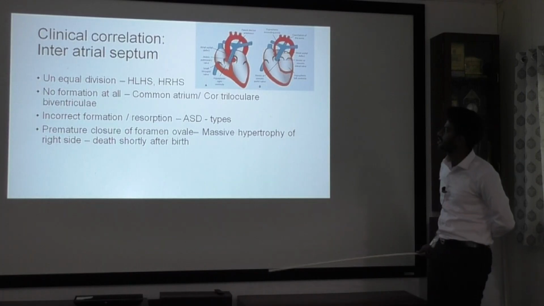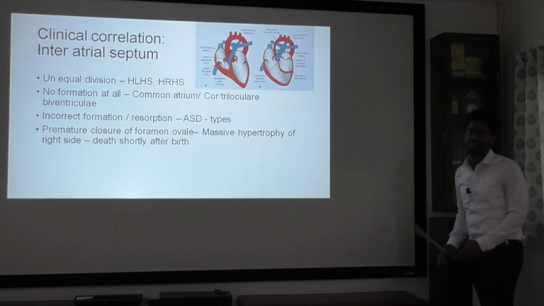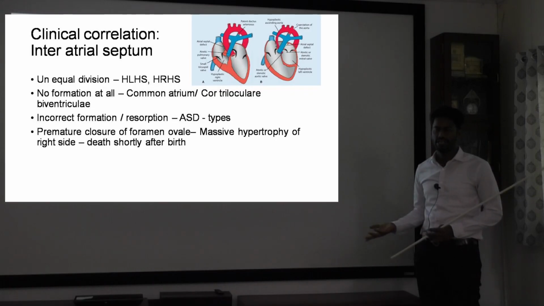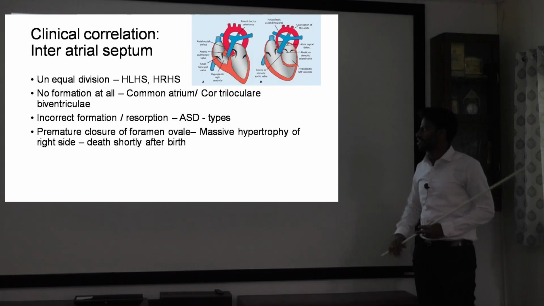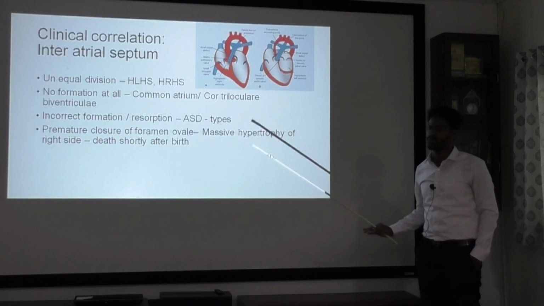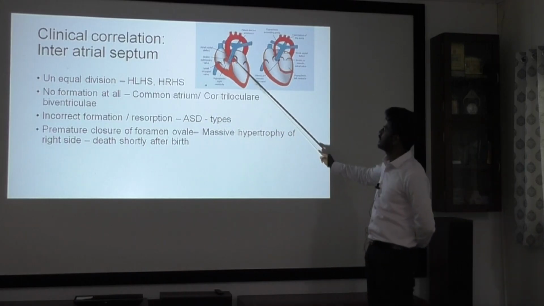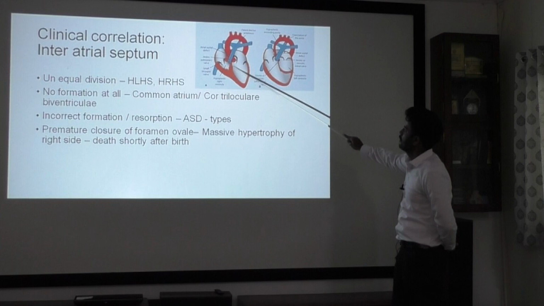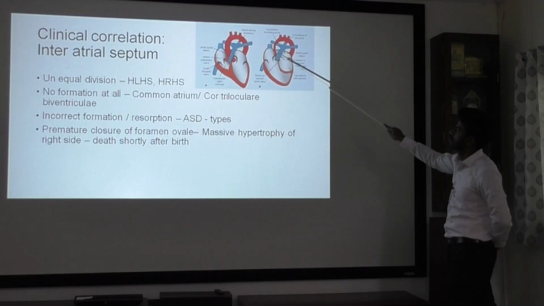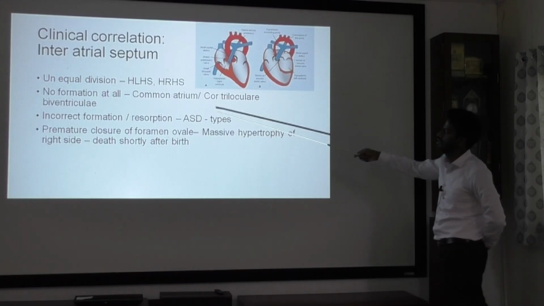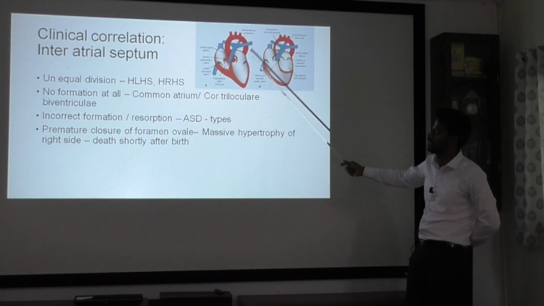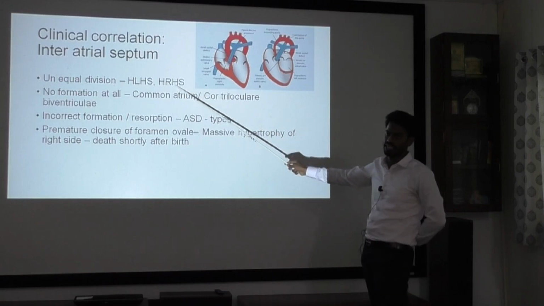So, clinical correlation. Your septum can be divided unequally, or sometimes the septum will not be formed at all, or incorrect formation or resorption can happen, or sometimes the septum can be closed prematurely. So we will see what happens. If it is unequally divided, hypoplastic left heart syndrome can happen because of unequal division. So the left side will be less and the right side will be more, or the opposite, the right side will be less and the left side will be developed more. So, hypoplastic left heart syndrome and hypoplastic right heart syndrome.